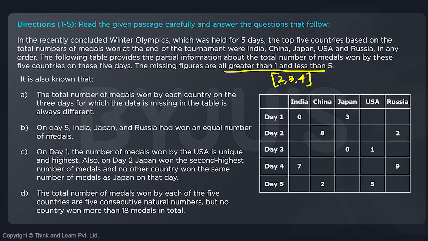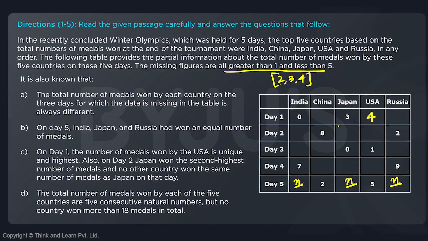On day 5, India, Japan, and Russia had won an equal number of medals. So if this is N, this is N, this is N, they are going to be the same values. On day 1, the number of medals won by the USA is unique and highest. Since it's going to be highest, we are pretty sure that it has to be 4, because we can only place 2, 3, and 4, and Japan already has 3.